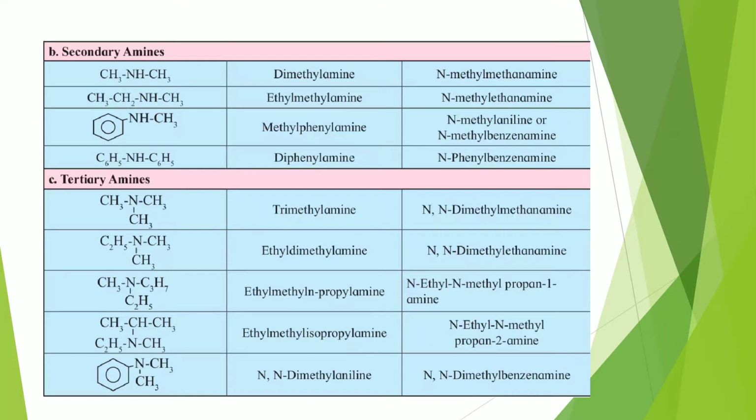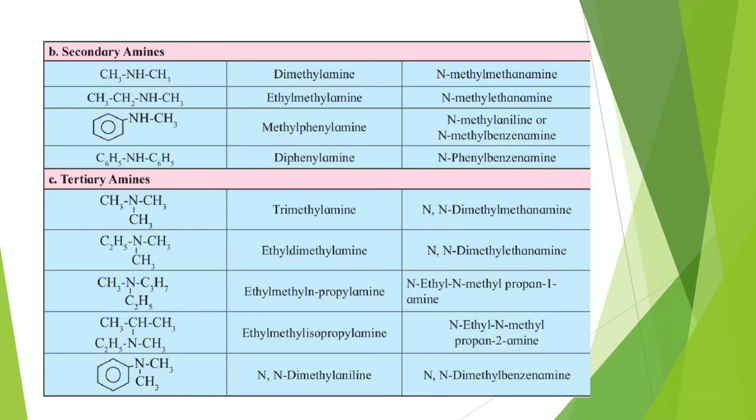Next, CH3CHCH3, that is isopropyl group is there attached to nitrogen. Other group is ethyl and other group is methyl. So name will be ethylmethyl because E comes before M. Isopropyl will be the parent. Ethylmethylisopropylamine. And IUPAC name will be N-ethyl-N-methylpropan-2-amine because to nitrogen ethyl group is attached, methyl group is attached, and propan-2-amine.